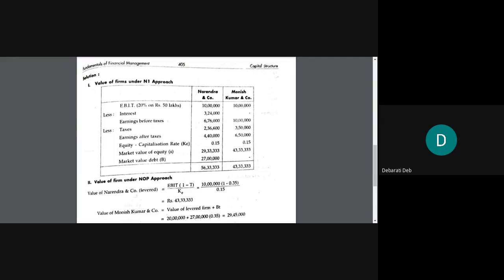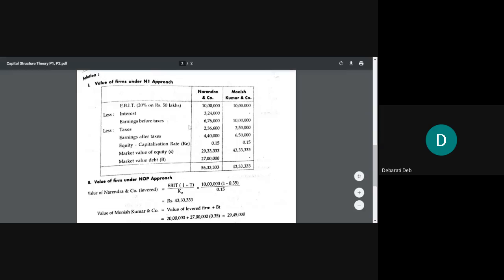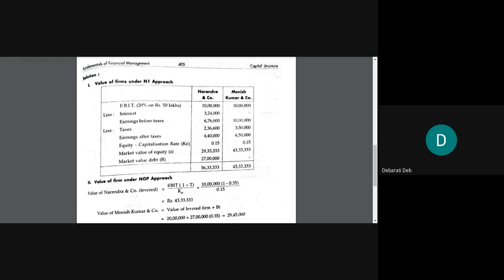How do we calculate the value of equity, or the market value of equity, when the earnings after tax and the equity capitalization rate or cost of equity are given? You will divide the earnings after tax by the equity capitalization rate, that is 0.15. So that is how you will get the market value of equity as 29,33,333 for Narendra and Company.